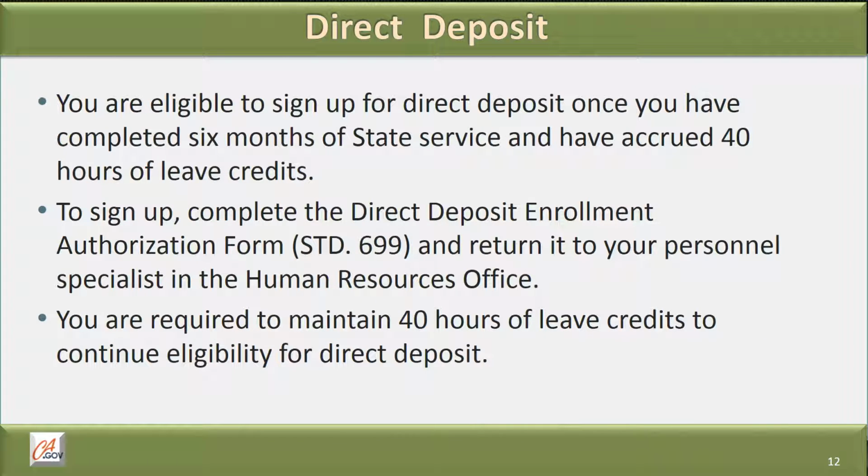If you are interested in enrolling in direct deposit, you are eligible to sign up once you have completed 6 months of state service and have accrued 40 hours of leave credits. To sign up, complete the direct deposit enrollment authorization form, or the standard 699, and return it to your personnel specialist in the Human Resources Office. You are required to maintain 40 hours of leave credits to continue eligibility for direct deposit.